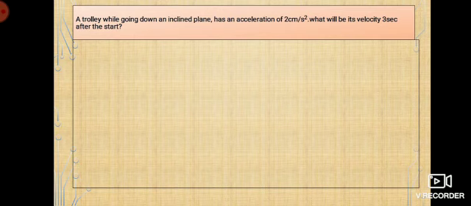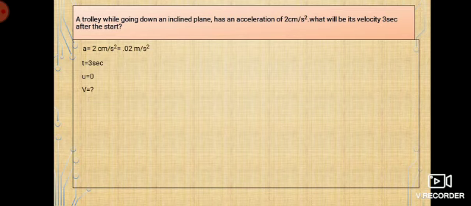So now let me just write what is given in the problem. Acceleration is given, which is 2 centimeter per second square, which I'm going to convert to meter per second square. Okay, that is 0.02 meter per second square. Time is given as 3 seconds. Initial velocity, because the trolley is starting from an inclined plane, before it starts it will be at rest. So initial velocity will be 0. Once it starts moving only it will attain some velocity, right? So initial velocity is 0. Here you need to find out the final velocity, that is v, correct, moving velocity. Now with this given data, which do you think would be the right formula? Now here I need to find v.